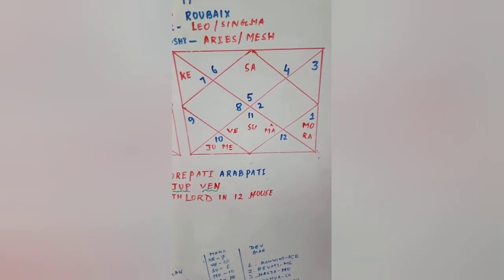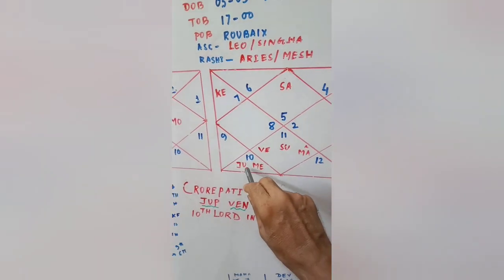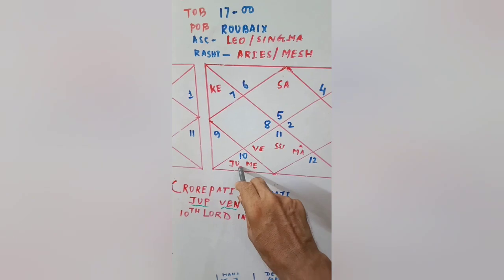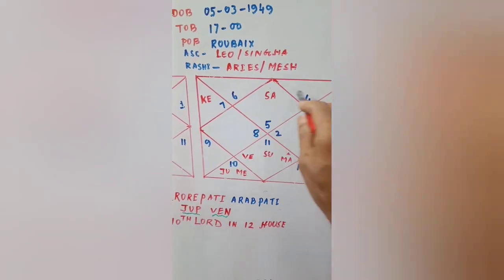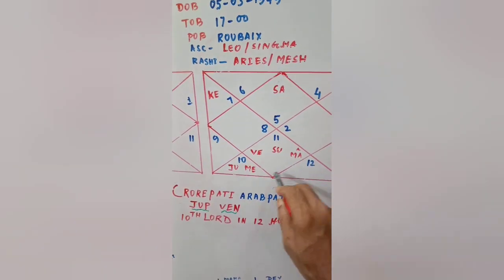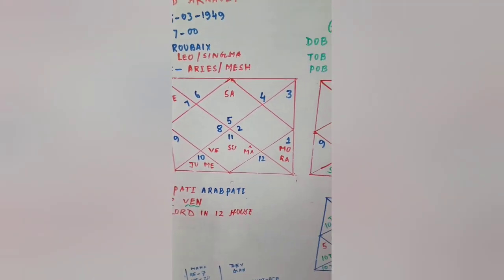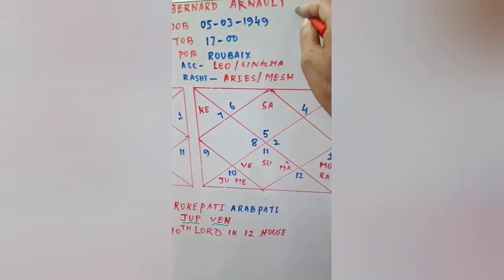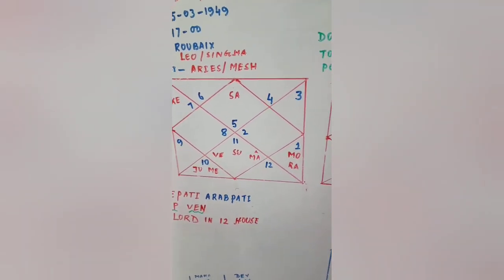Here the 5th house lord and 8th house lord are posited in the 6th house. Jupiter is posited here and Mercury is conjoined. Mercury is the lord of the 2nd and 11th house. So the 2nd house, 11th house, 5th house, 8th house are connected. So he is a great investor and so much wealth throughout the world is there with the position of Bernard Arnault, the great business giant of France.